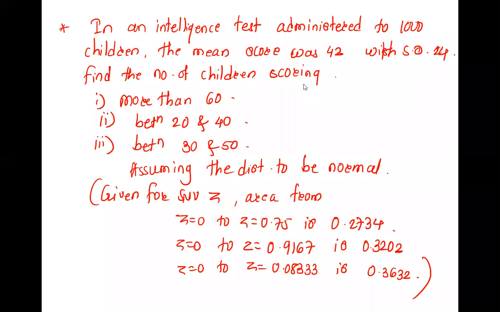Start solving the question. What is mu here? 42. And sigma is 24, and it is a normal distribution.